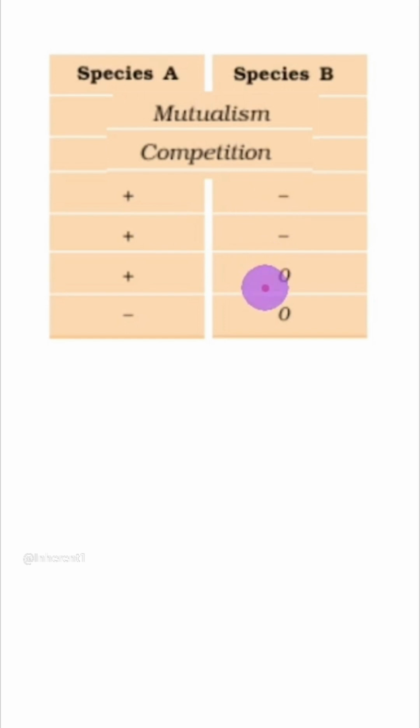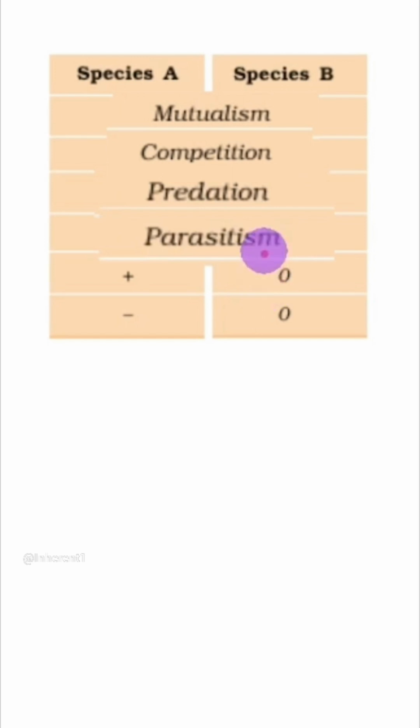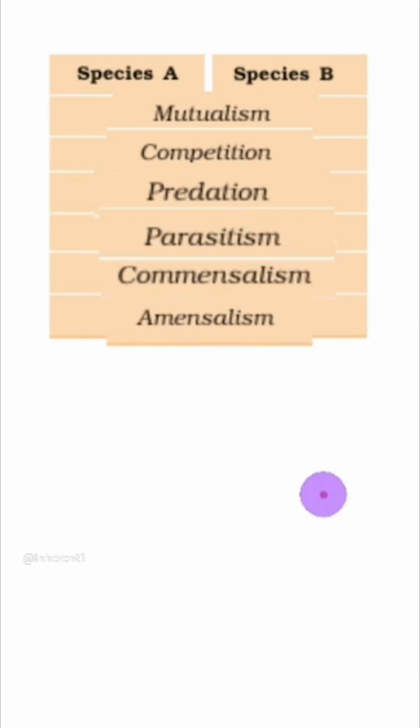This is predation or parasitism. Then one is benefited, other is unaffected. This is commensalism. One is harmed, other is unaffected is amensalism. So one of the example of amensalism will be Penicillium fungi producing penicillin. So Penicillium is unaffected by penicillin, but Staphylococcus gets harmed.